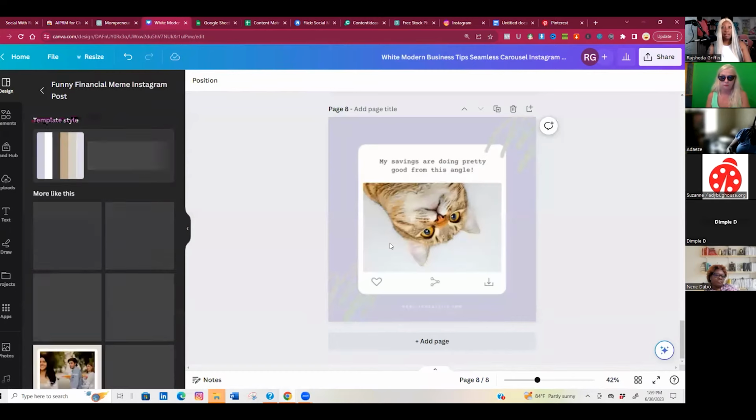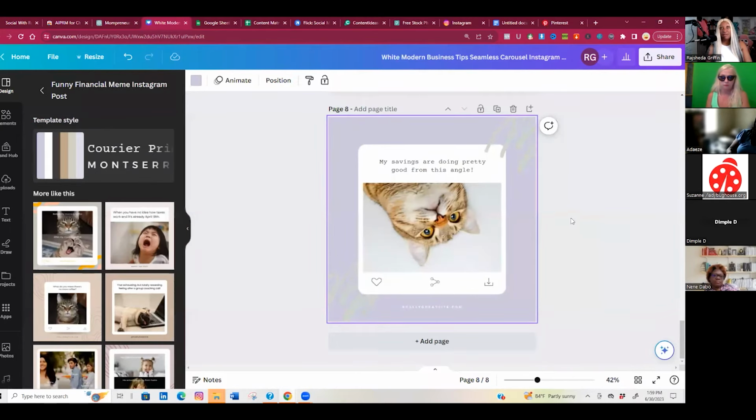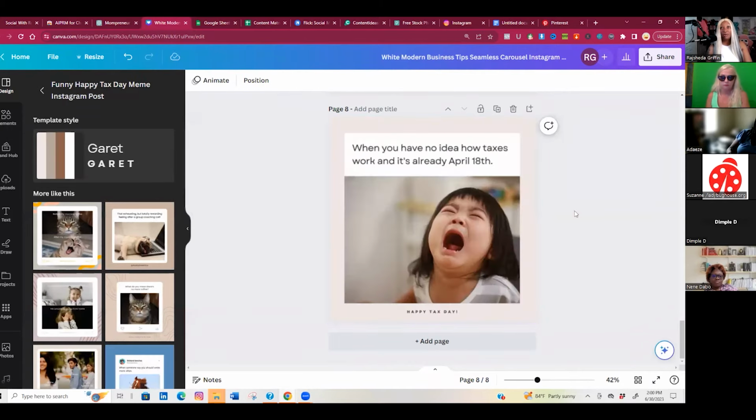Okay. So here's a little cat, me saving. My savings are doing pretty good from this angle. That's not what I want. This one, when you have no idea how taxes work.